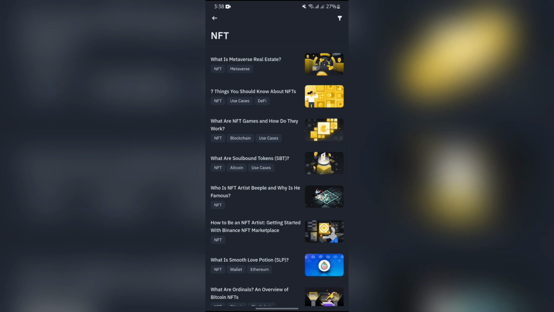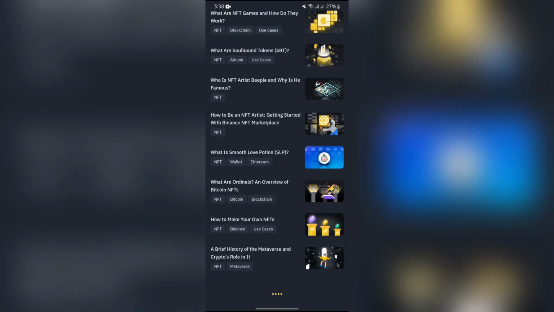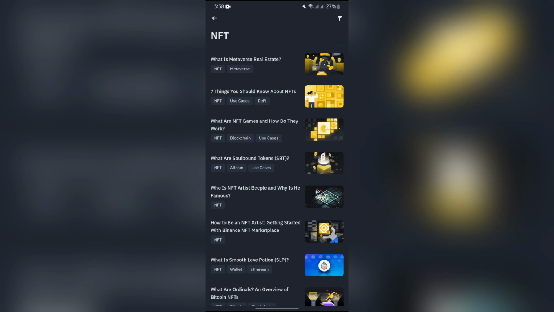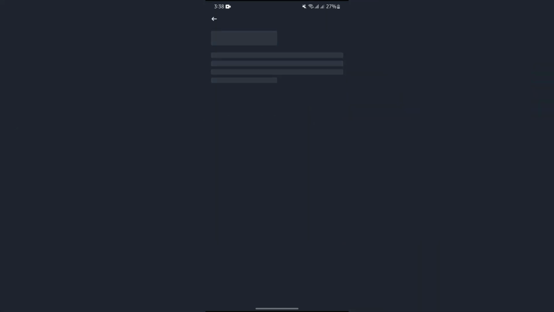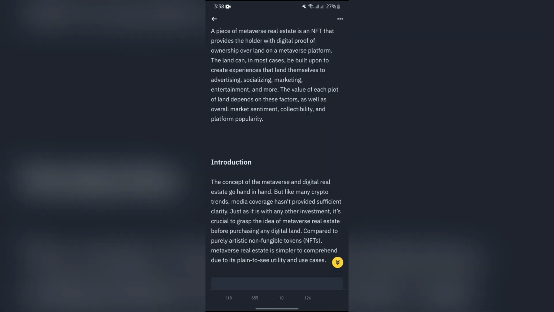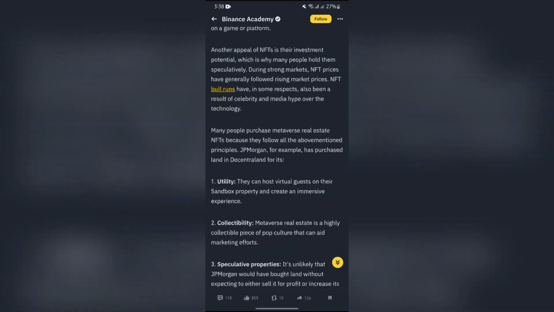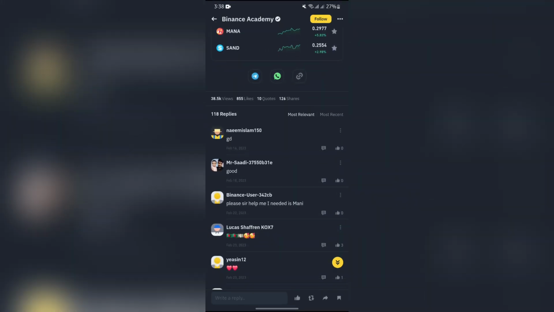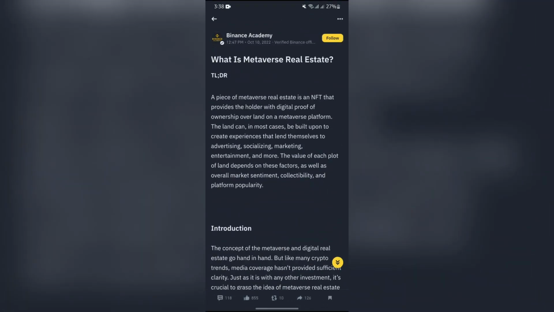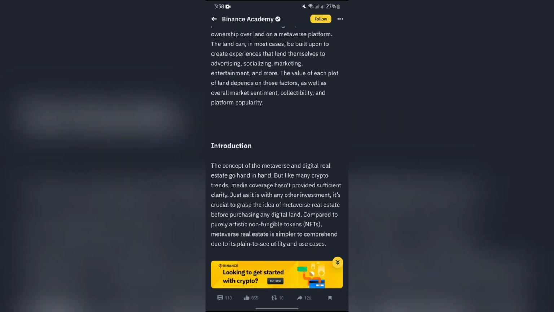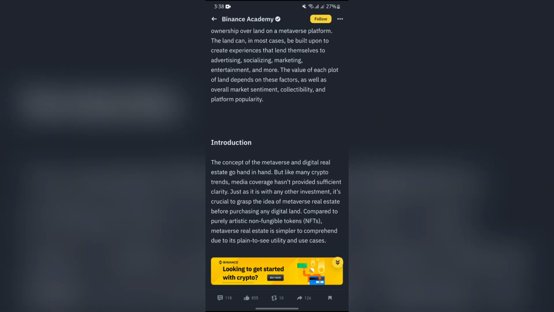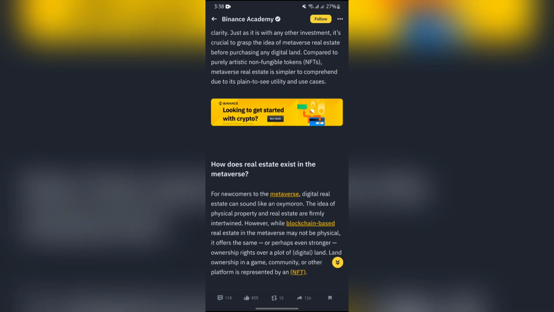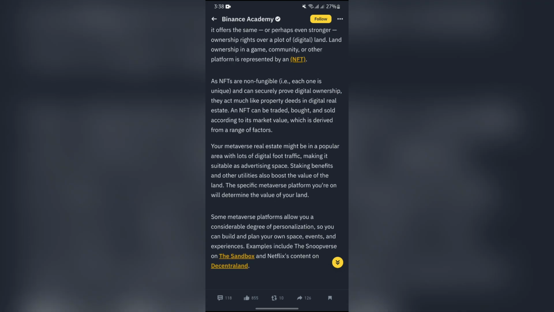If you select NFT, you can see so many questions in this section. You can simply open it and read it, and you can understand related topics very easily. It is well explained in order to make you understand easily, such as this one about what is metaverse real estate. After reading this, as you can see here, it is divided into many parts such as introduction, and it explains how it exists in the metaverse and all that stuff.